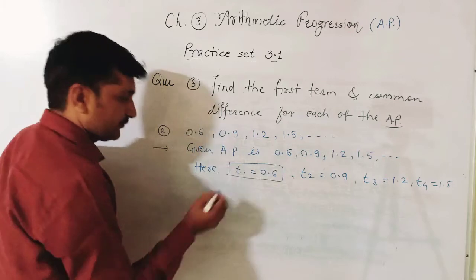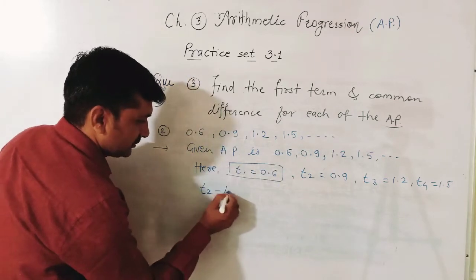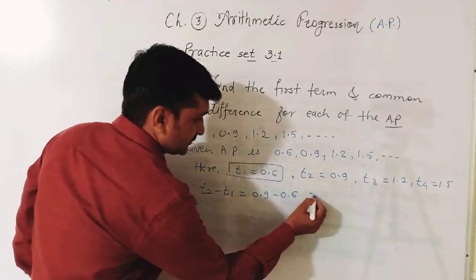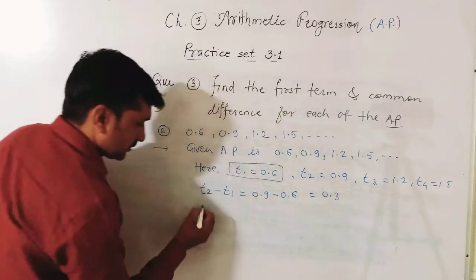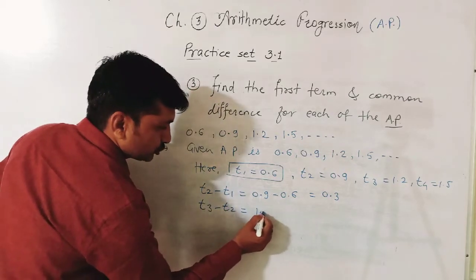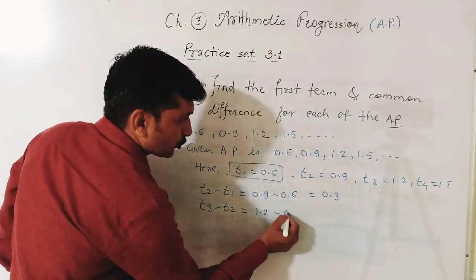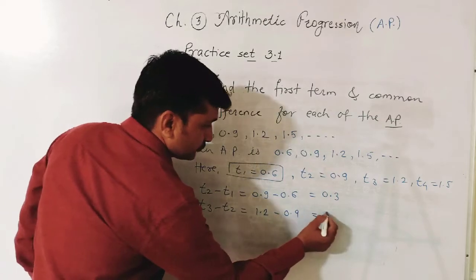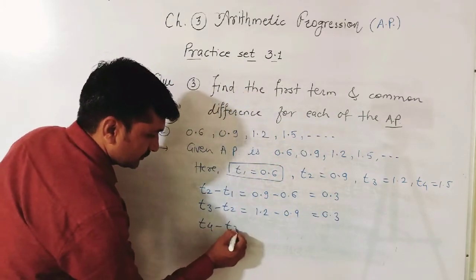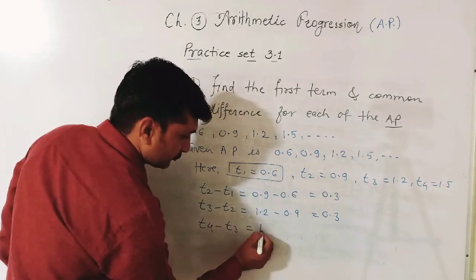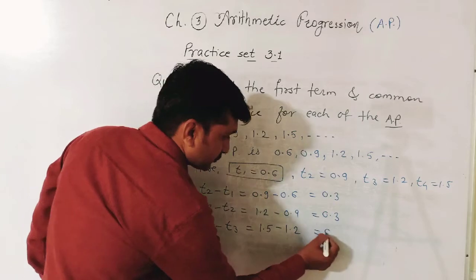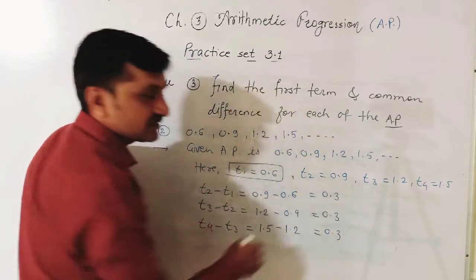Now find out common difference. T2 minus T1 is equal to 0.9 minus 0.6 is equal to 0.3. T3 minus T2. T3 1.2 minus 0.9, 0.3. T4 minus T3 is equal to T4 is 1.5, 1.5 minus 1.2, 0.3. See, all the differences are same.